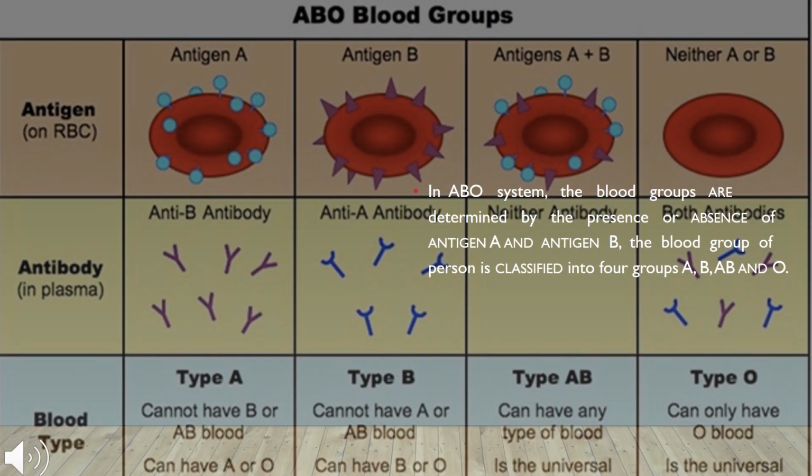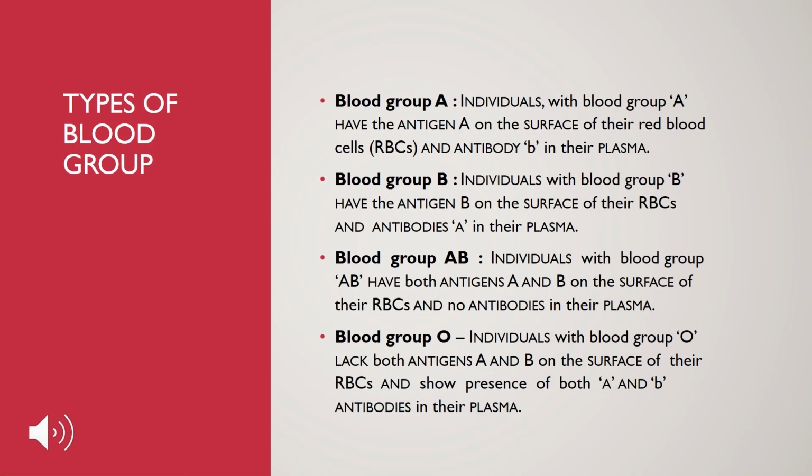In the ABO system, the blood groups are determined by the presence or absence of antigen A and antigen B. So the blood group of a person is classified into four groups: A, B, AB and O. Types of blood group: blood group A, blood group B, blood group AB, blood group O.